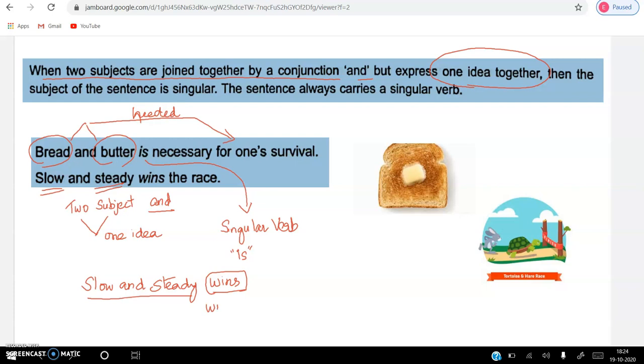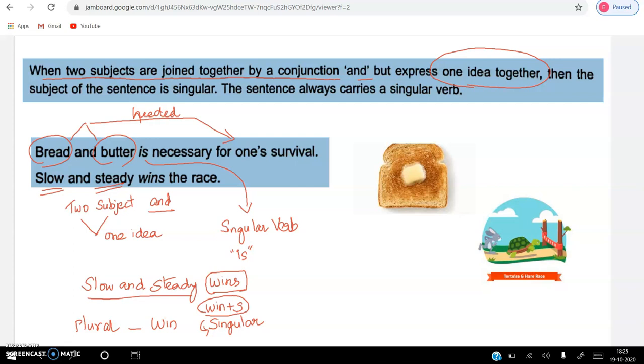Win plus s, yes. It is a singular verb. What is the plural form of it then? Win is the plural form. What is the plural form, children? Win is the plural form. I will win the race. We used to say he wins the race. So wins, win plus s, is the singular form. Plural form is win. Slow and steady wins the race.